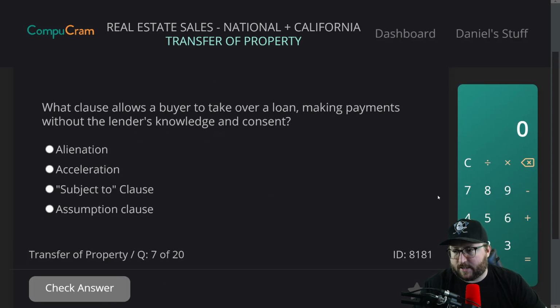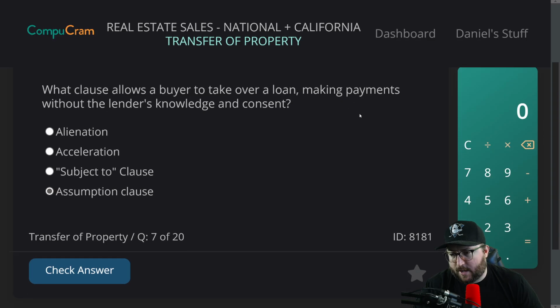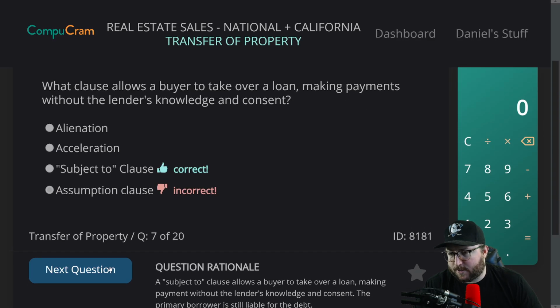Question 7. What clause allows a buyer to take over a loan, making payments without the lender's knowledge and consent? A, alienation clause, B, acceleration clause, C, subject to clause, D, assumption clause. I'm going to go with assumption clause. You're assuming the loan, but I'm not confident at all anymore.